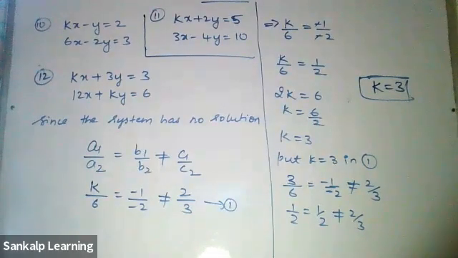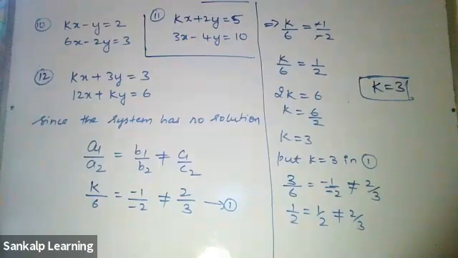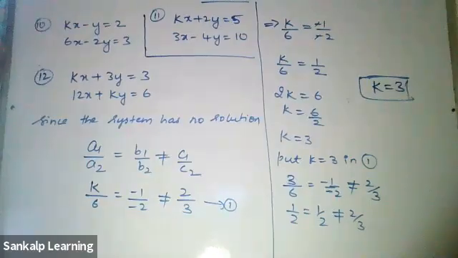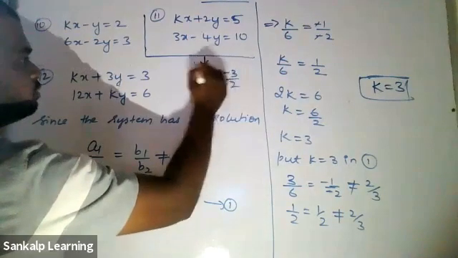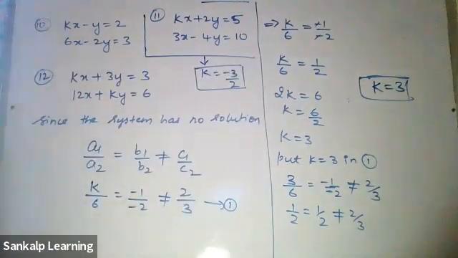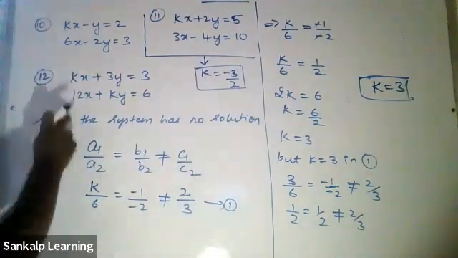Did you put it in the equation and check it? You have to verify it. Yes, sir, k is equal to minus 3 by 2. We got minus 1 by 2 is equal to minus 1 by 2, which is not equal to 1 by 2. Good, then it's correct. So the correct value for the 11th one is k is equal to minus 3 by 2. Similarly, find it for the 12th one.